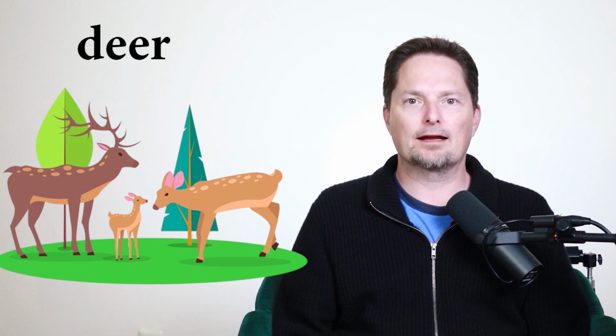That's right, there are a lot of deer in the forest. And our last one is shrimp. One shrimp, two shrimp, three shrimp. How about a dozen shrimp? That's 12 shrimp. Remember, don't say shrimps. The singular and the plural are the same.